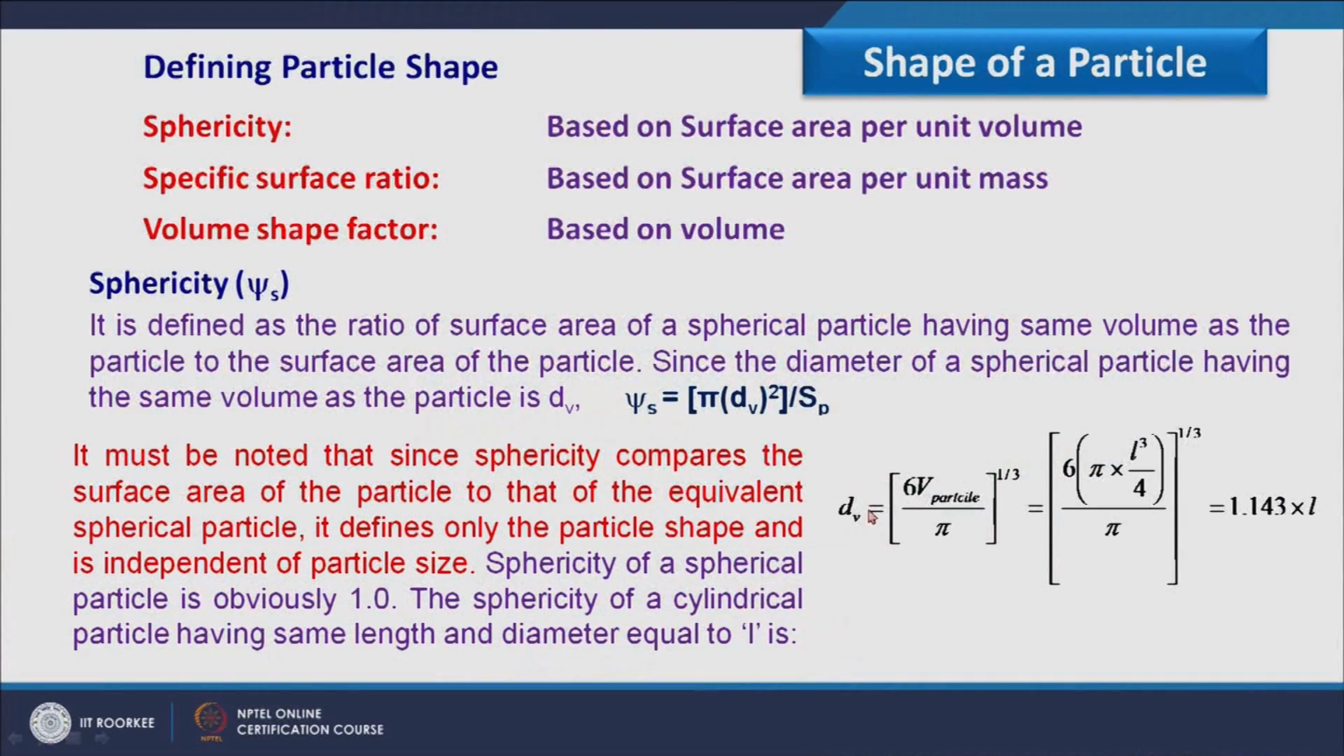So we can define the sphericity as pi dV square, that is the surface area of a spherical particle of dV diameter, divided by the surface area of the actual particle. So pi (1.143 L) whole square is the surface area of a spherical particle, and pi 1.5 L square is the surface area of the cylinder where length as well as diameter are equal to L. So sphericity in this case is 0.871.